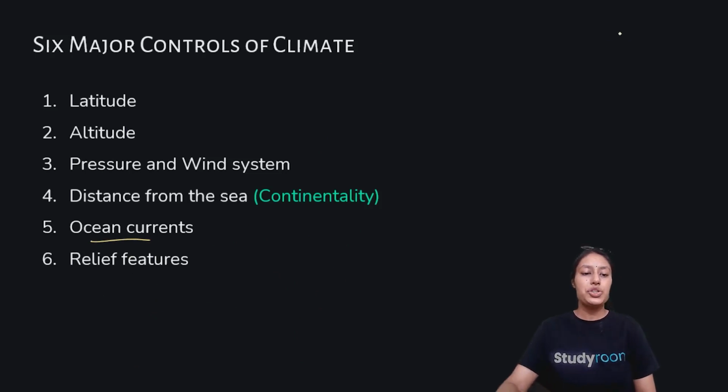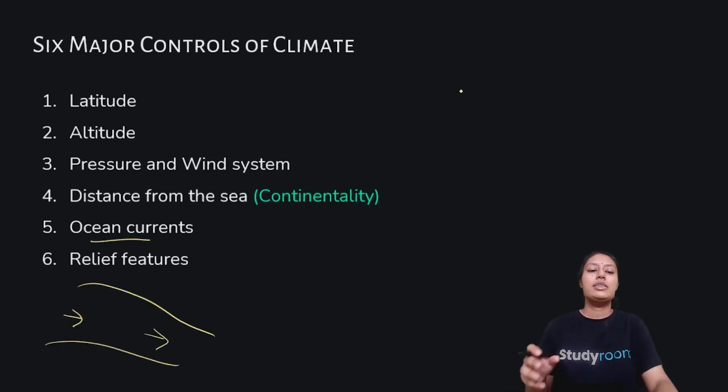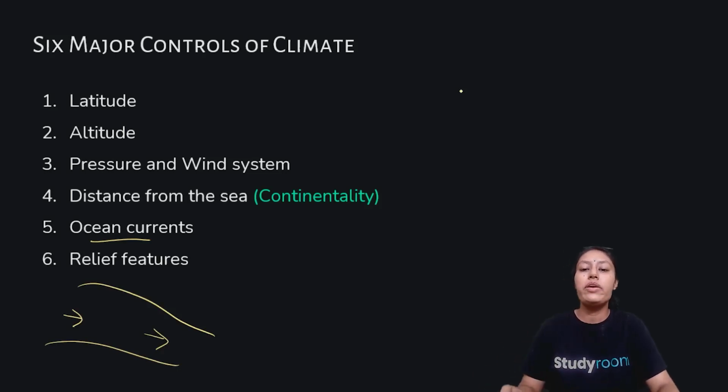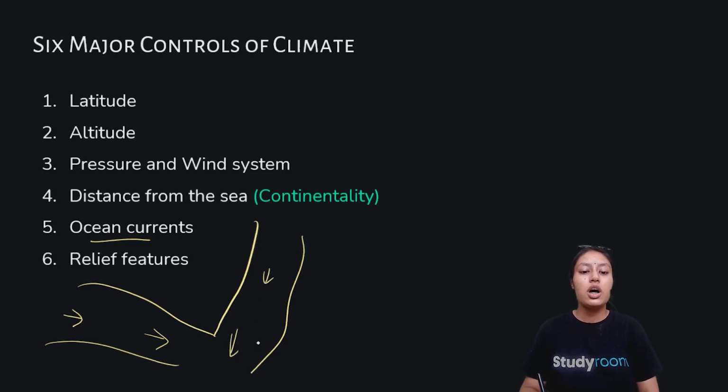Next is ocean current. Now, an ocean current is a separate invisible layer of wind that is flowing with the water. You can consider it like that. So we have a caloric effect on the oceans as well. For example, ocean currents coming from the equator will be containing some warm air, and the ones flowing from the poles will have a cold air effect.